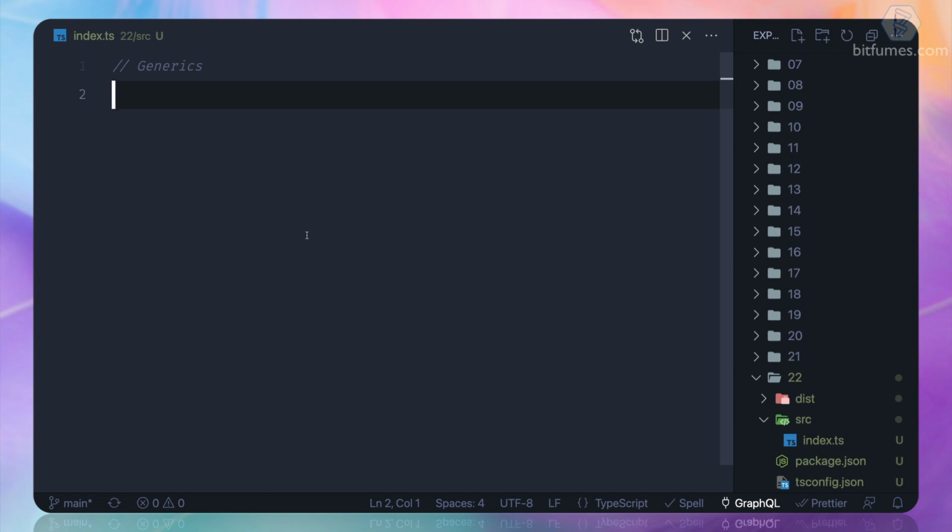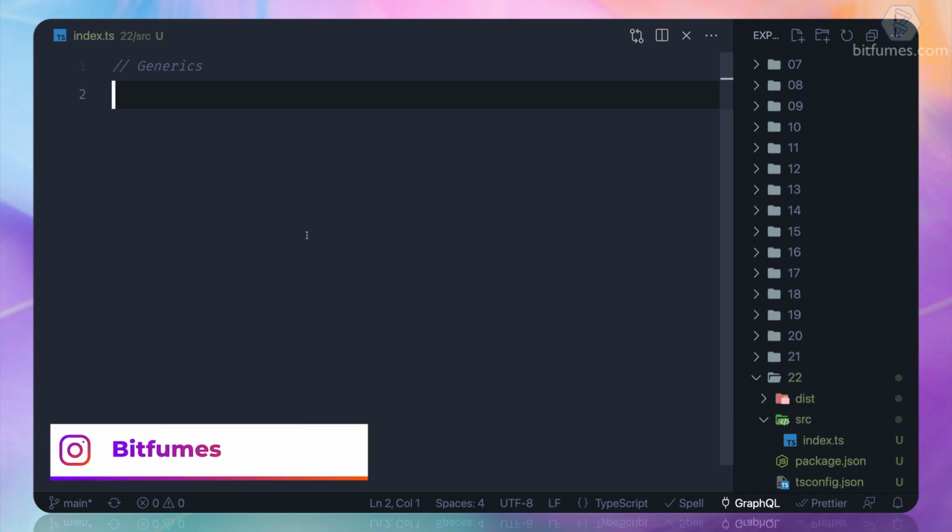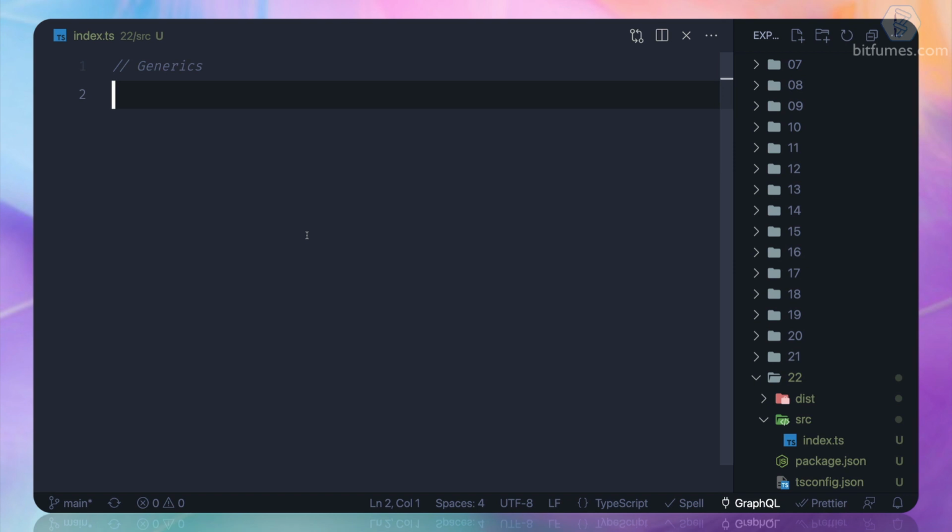Let's talk about generics in TypeScript. TypeScript generics are the real power of TypeScript, and you will get to know why TypeScript is so famous because of generics. So first things first, why do we need generics and what problem does it solve? Let's first get a scenario.